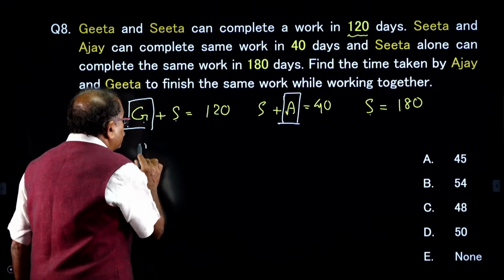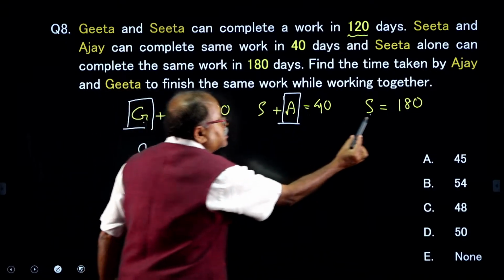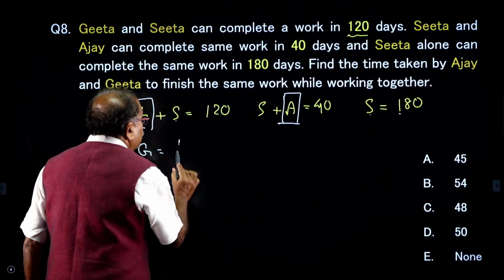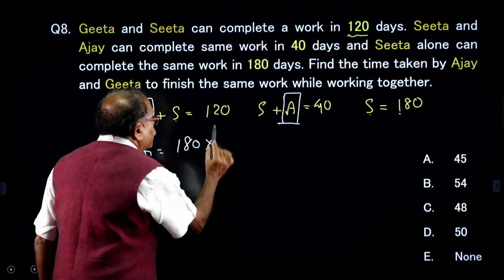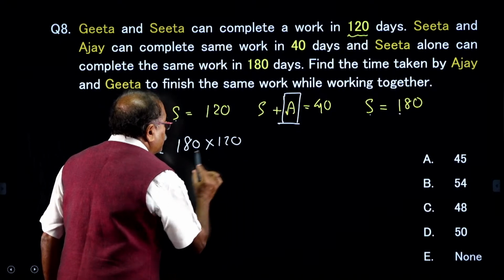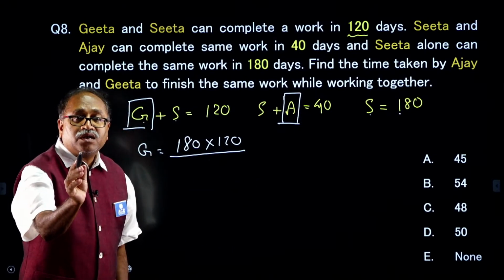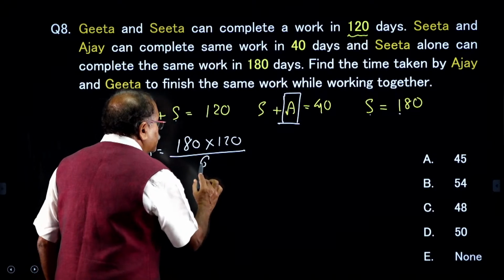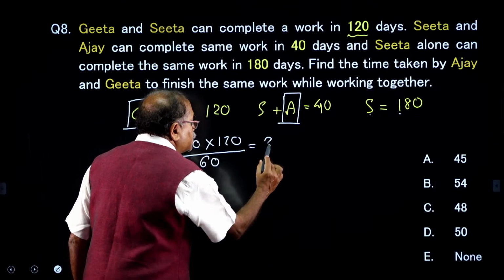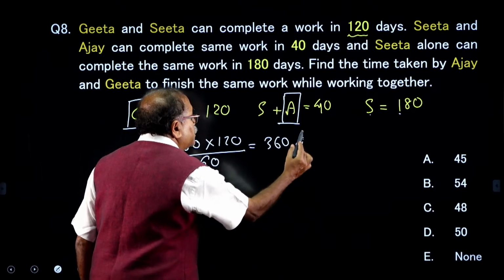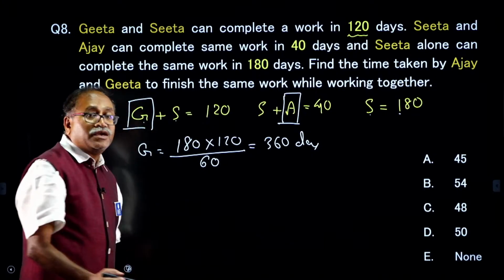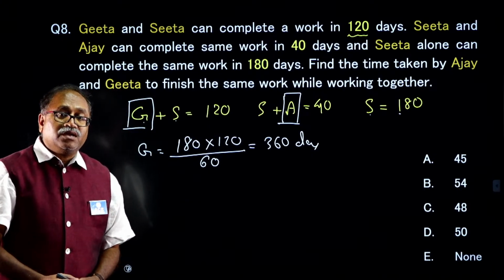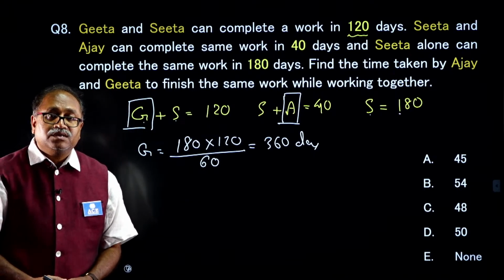So Geeta is equal to Sita 180 into 120, divided by 180 minus 120, and that comes to 60, so that comes to 360 days. Geeta alone completes the work in 360 days.